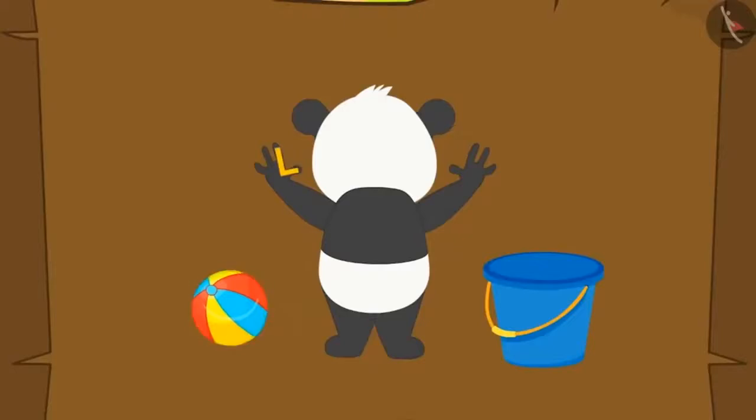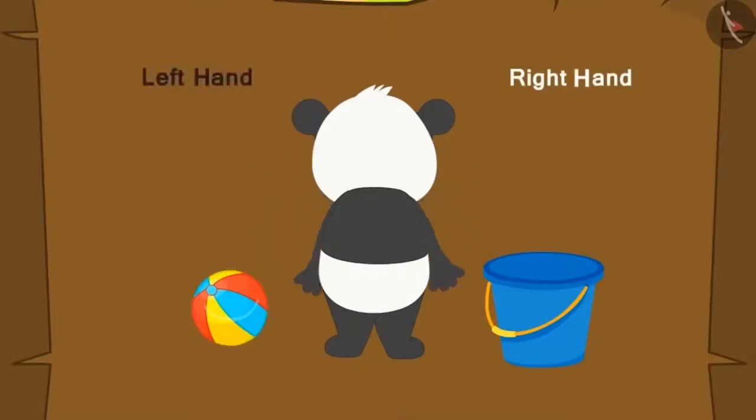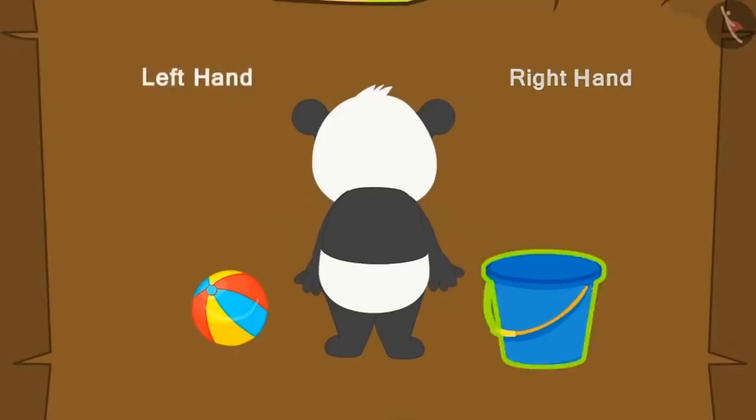Yes, with this hand. So, which hand of Golu is this? Alright, left hand. And this hand? Right hand. So, on which side of his hand does Golu have the ball? Left hand. And the bucket? On his right hand.